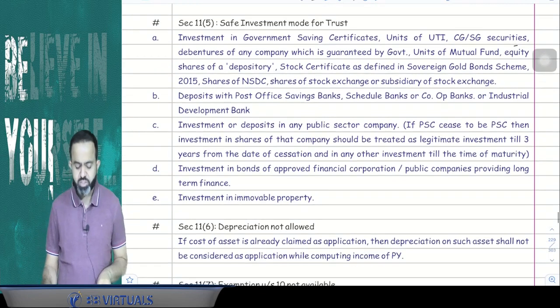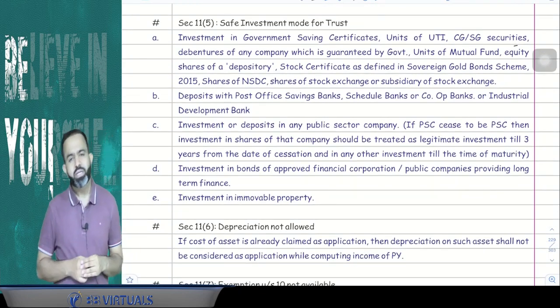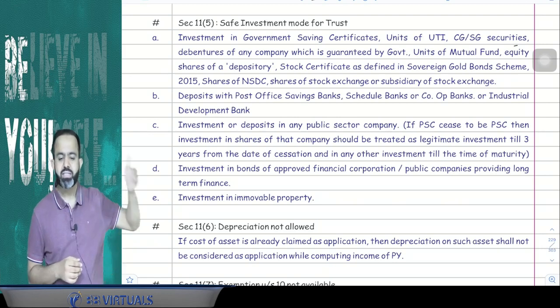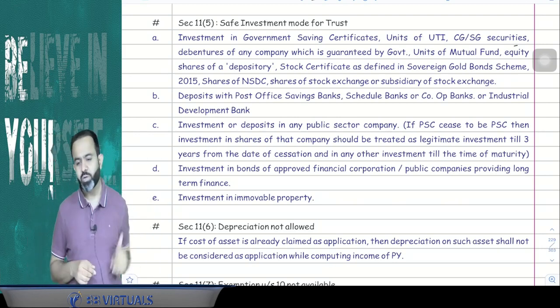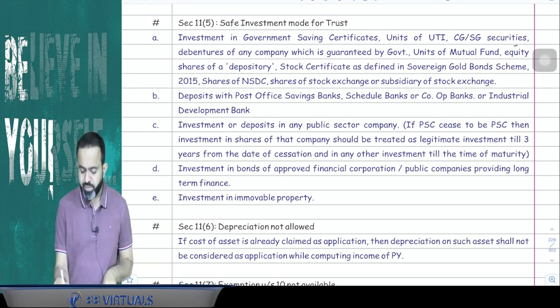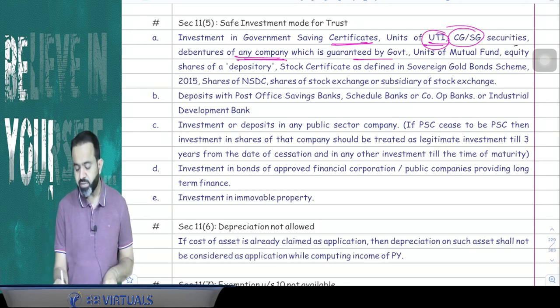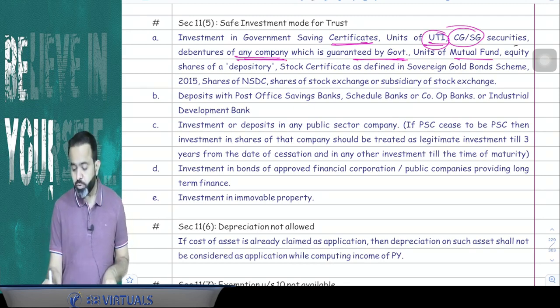After that there is section 11(5). Section 11(5) is related to safe investment. This section says that whatever the trust money is, that has to be invested in the safe mode only, in the safe investment only. Now what is the meaning of safe investment? Safe investment means investment in government savings certificates or units of UTI or central government, state government securities, or debentures of any company which are guaranteed by the government, or units of a mutual fund.